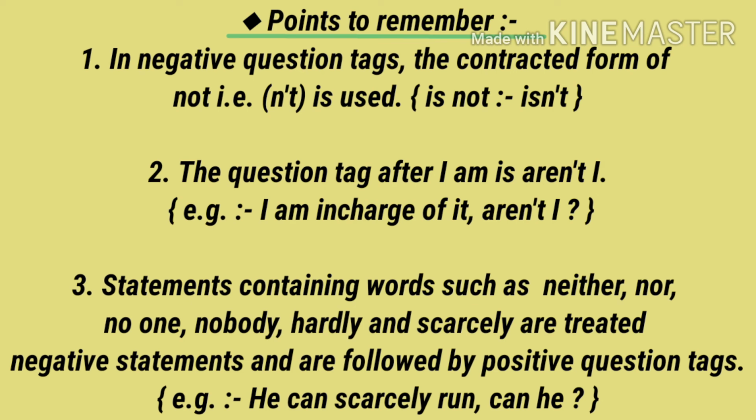Statements containing words such as neither, nor, nobody, no one, hardly, scarcely. If a statement has such kind of words in it, that statement is treated as negative and is followed by a positive tag. For example, he can scarcely run, can he? Because scarcely is a negative word. So we have to use the positive tag.